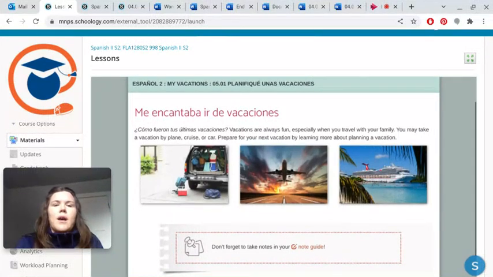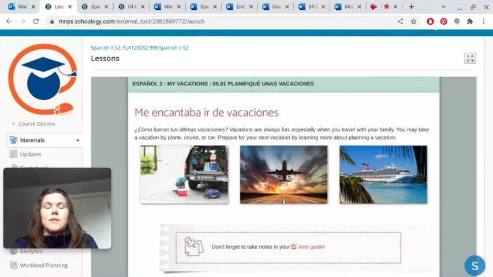So 05.01 is Planifiqué unas vacaciones. So, I planned vacations. Planifiqué is past tense, it's preterite. We're talking about things that we did in the past a lot in this lesson.